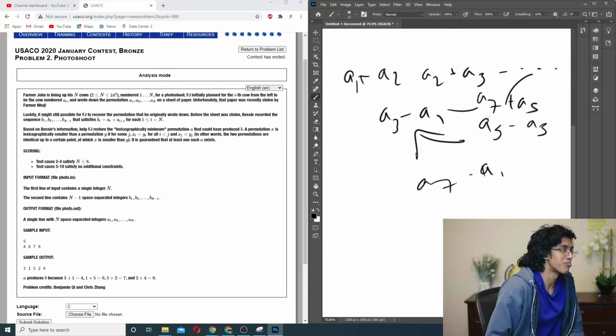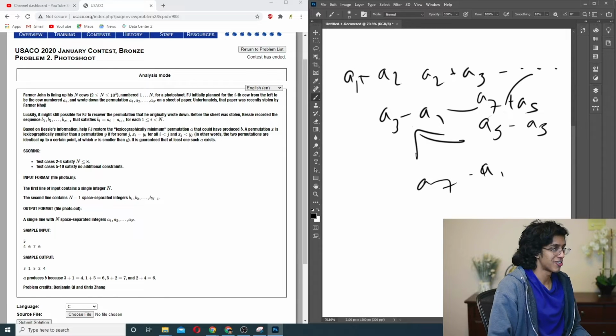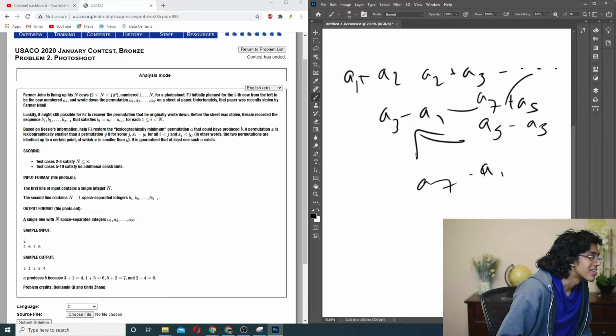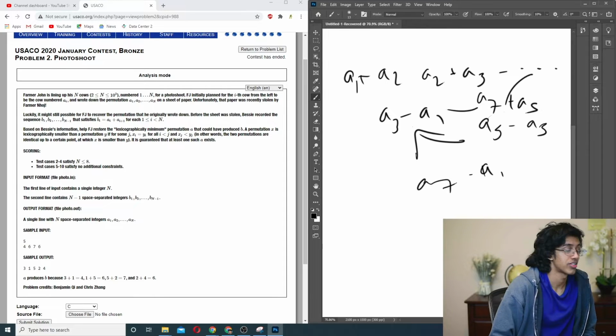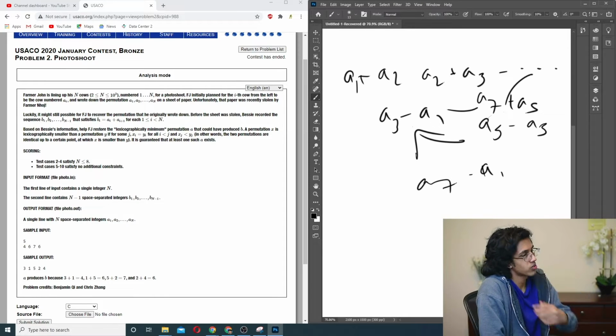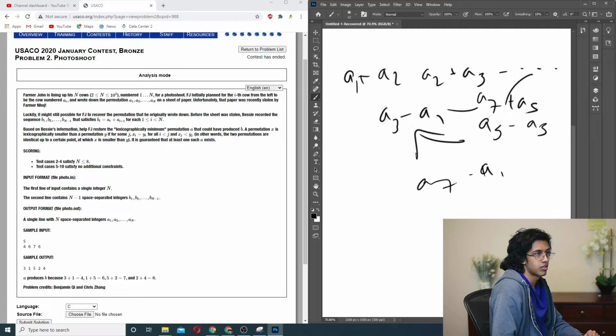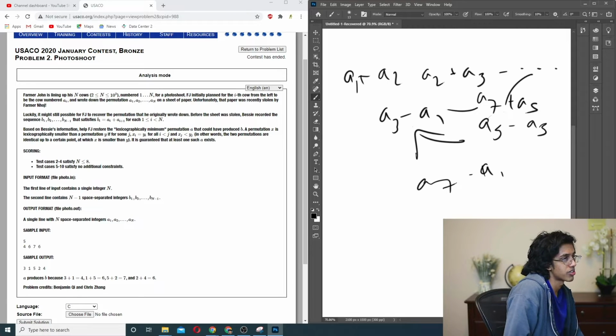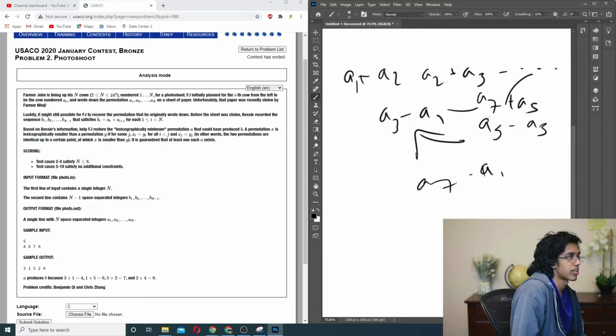Wait, what? Why is it a bronze problem? This needs math. Math is annoying. Oh, wait. How big is n? 10 to the 3, so you can't do exponential, but what could you do? It's only 10 to the 3 though. That means you could do like n squared, I guess. I mean, how does n squared help?